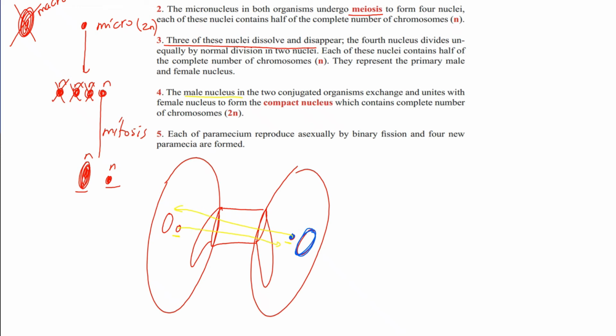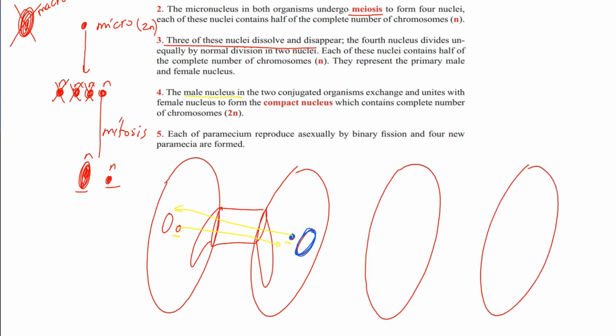After exchange of nuclei between 2 organisms, they separate one from another. After separation, 1 and 2 paramecia with big and small micronucleus.